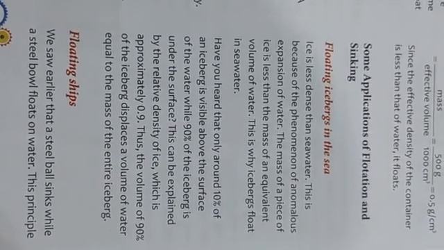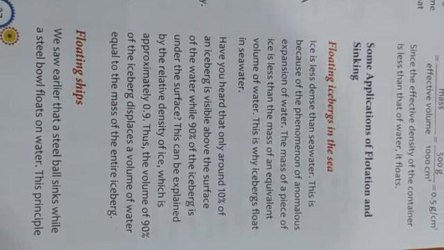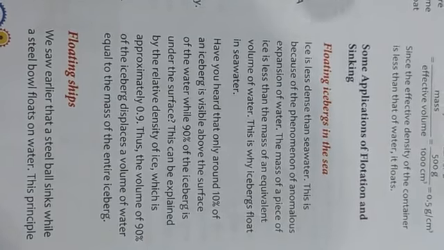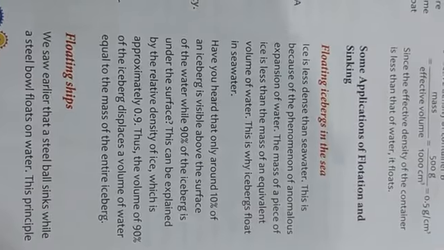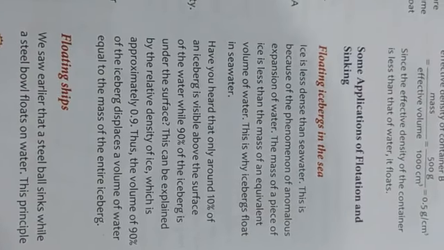This is due to the relative density of ice, which is 0.9. 0.9 means 9 by 10. So this means that out of 10 parts, 9 parts will remain under the water, whereas one part of the ice will remain floating on it. Okay. So now, floating ships.